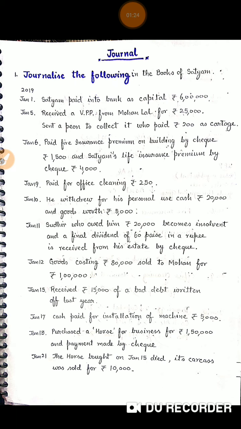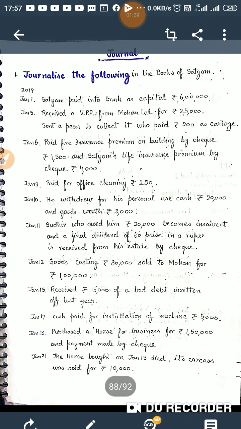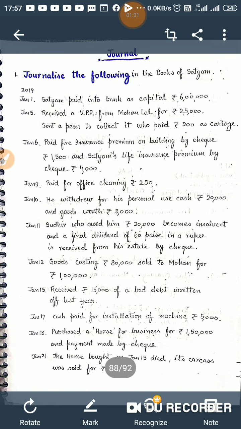Under the modern rule, we divide the accounts under 5 categories: assets, liabilities, expenses, capital, and revenue. For assets, if the value of an asset is increasing, it should be debited. If the value of an asset is decreasing, it should be credited.